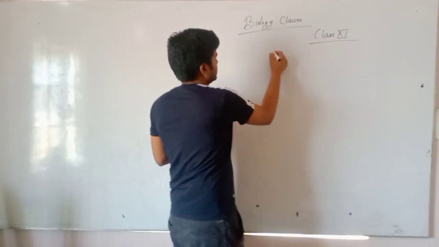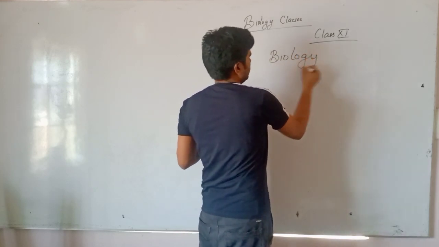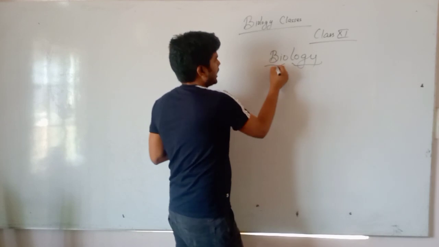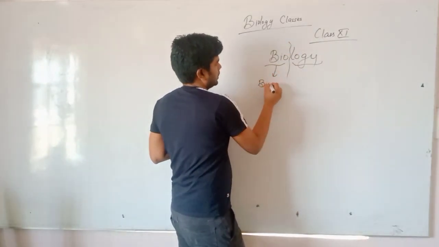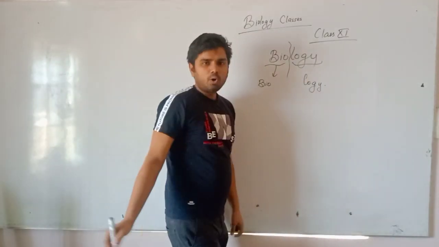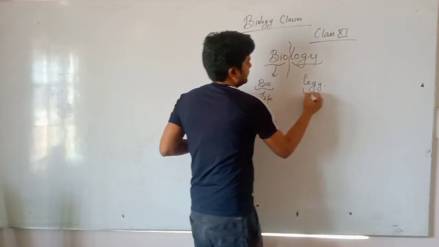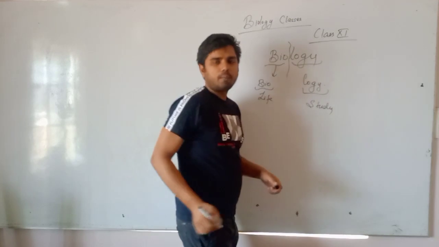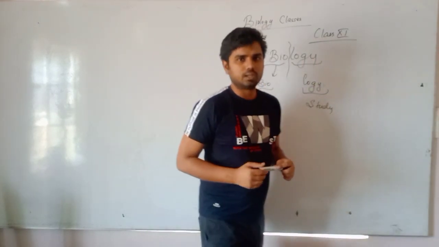Biology is a subject. Biology consists of two words, bio and logy. Bio means life and logy means study. So the definition of biology is the study of all the living organisms on this earth, on this planet, is known as biology.